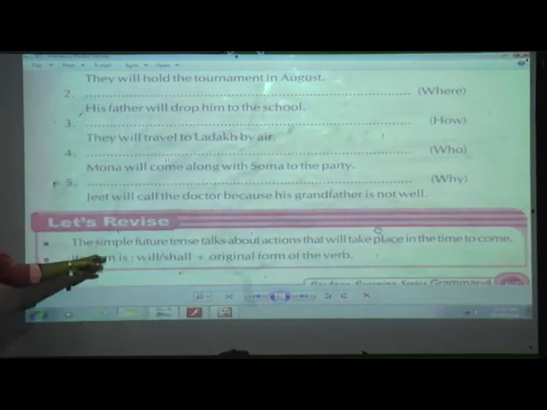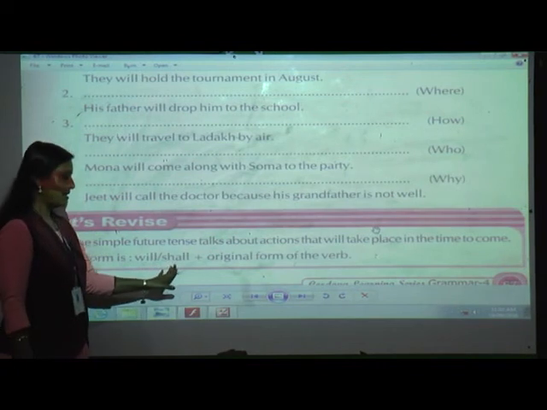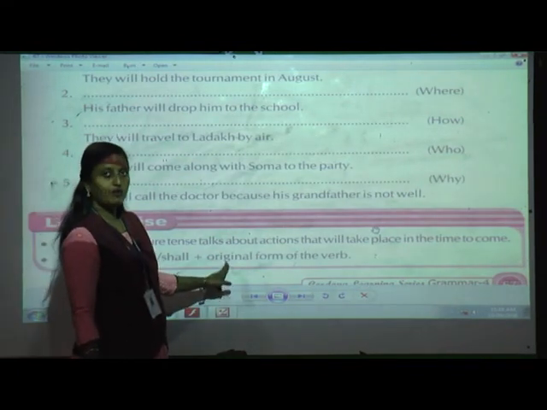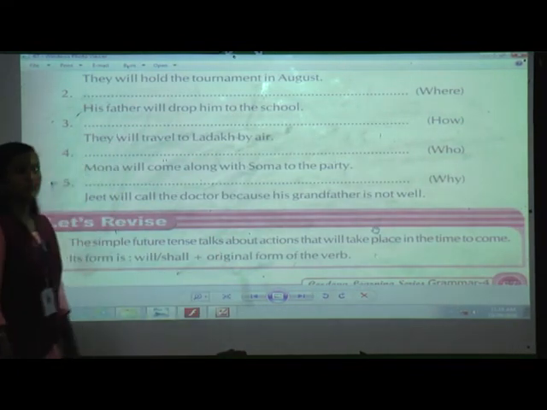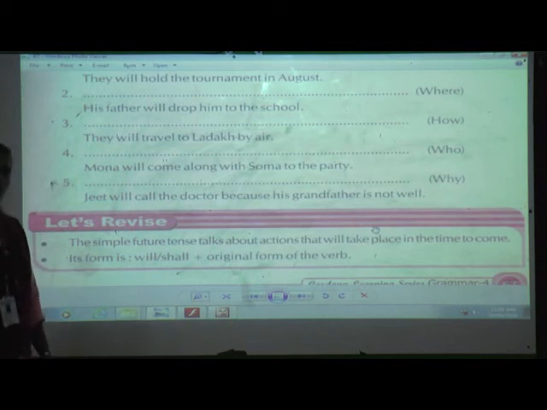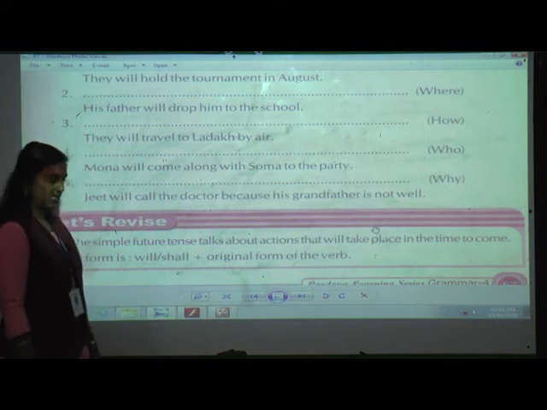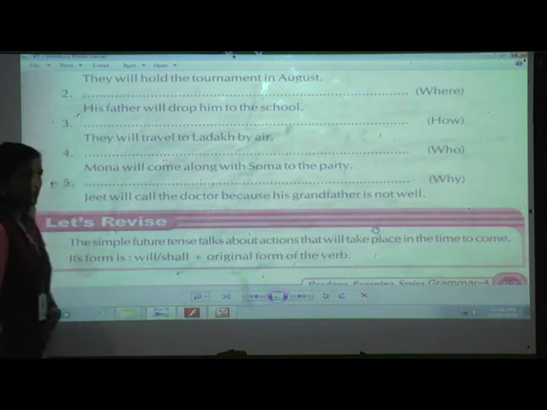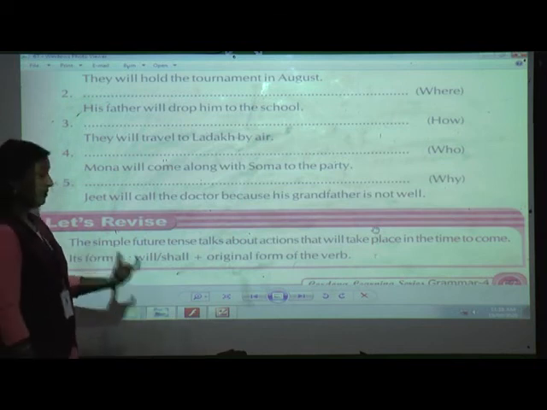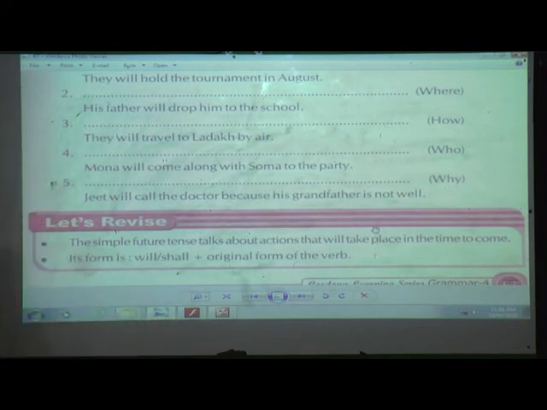Again, how is it formed? Will, shall plus the original form of verb. And for negative sentences, what we have to do? We have to use will not or shall not. And for the questions, what we are going to do? Same. First we are going to use will, then subject, and then the original form of the verb.